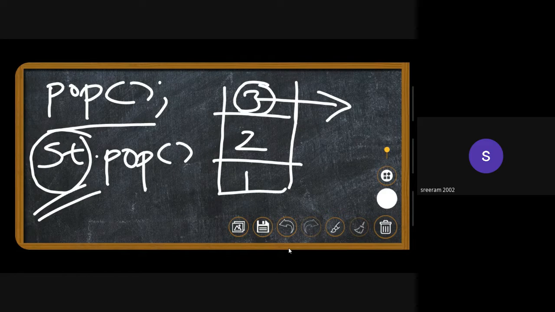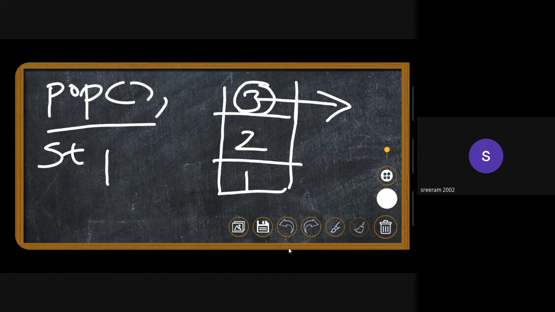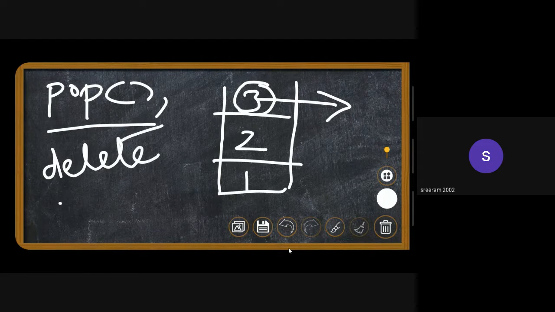One thing that people confuse most often here is that pop returns a value, but instead pop doesn't return a value, it deletes a value. It deletes the reference to this element inside the stack, so it doesn't return any value.